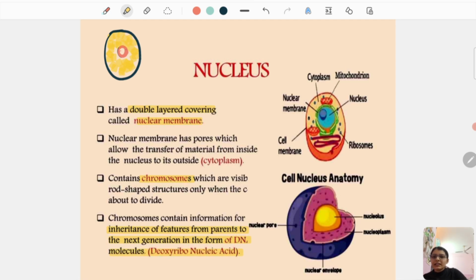Very important. What is DNA? DNA is deoxyribonucleic acid.